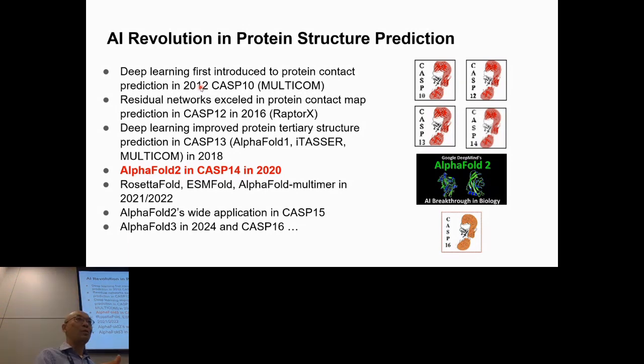Then the biggest breakthrough came in 2020. That is AlphaFold 2. They developed an end-to-end AI method for predicting protein structure that reaches experimental accuracy for most proteins. That drastically changed the whole world. It was followed by other methods like RoseTTAFold and language models to predict protein structure, and AlphaFold was extended to AlphaFold-Multimer, from monomer structure prediction to quaternary multimer structure prediction. Since then, everybody used AlphaFold in CASP15. You see the accuracy drastically improved.